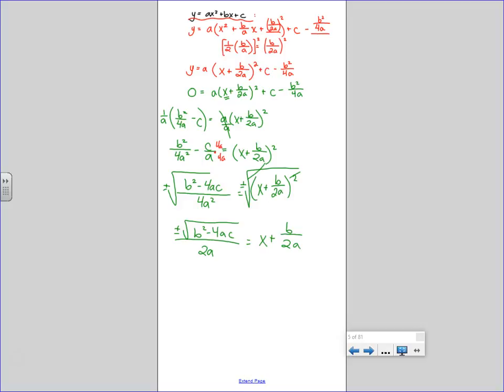Now, how do we get x alone? Okay, hold on a second. So that's negative b all over 2a plus or minus square root of b squared minus 4ac all over 2a.